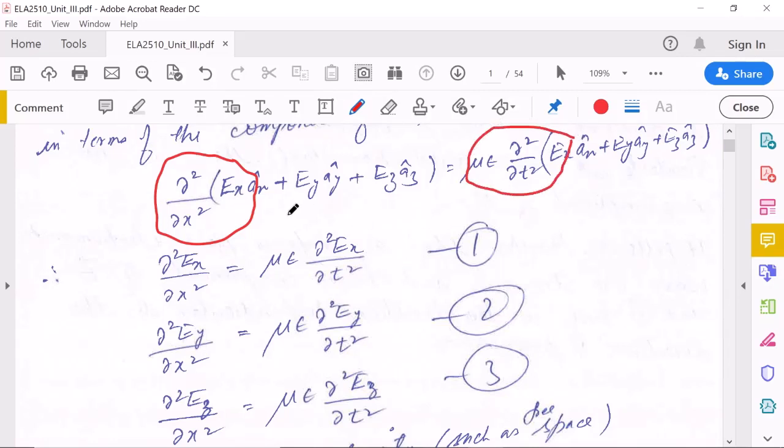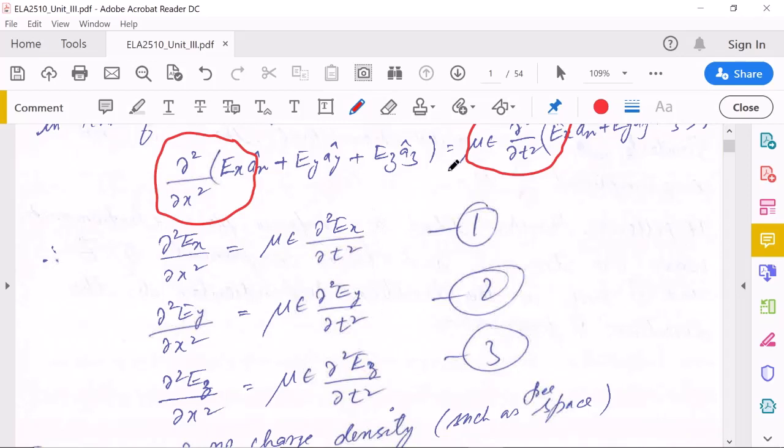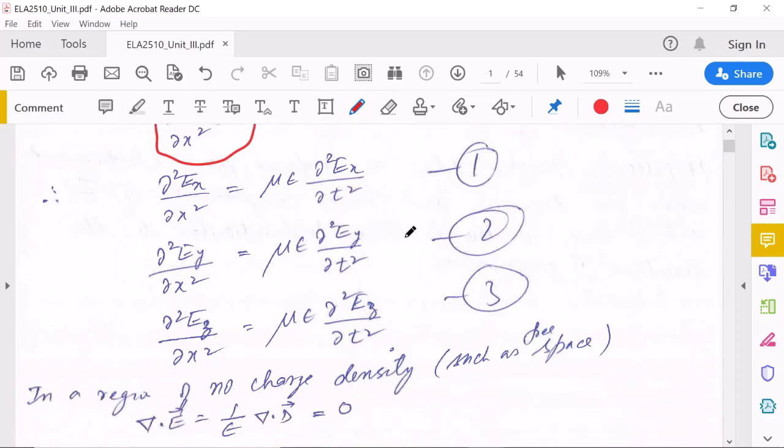Similarly, if you want to compare the y direction, then the double derivative of Ey with respect to x will be equal to mu epsilon times the double derivative of Ey with respect to t. So here we now have three equations to be followed.